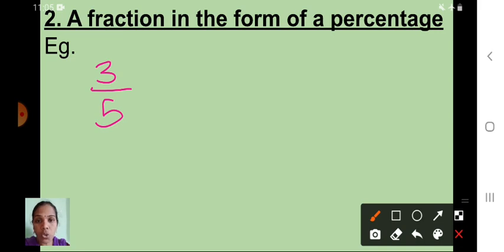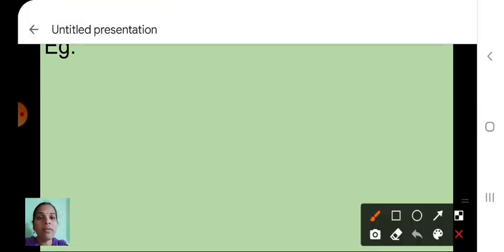So already I told percentage means what? It is a fraction. In the denominator, which number will be there? Yes, 100. Isn't it, children? So see here, 3 upon 5.